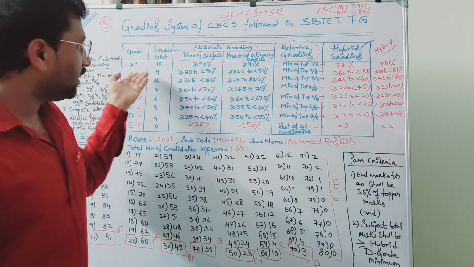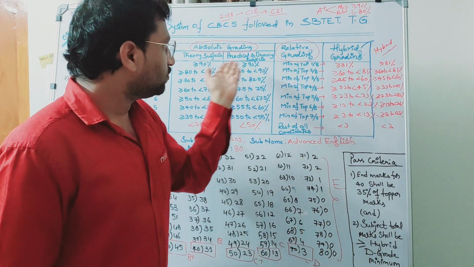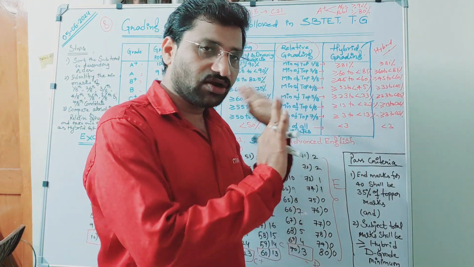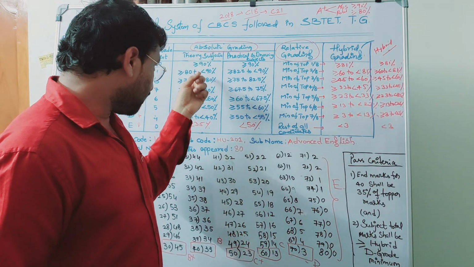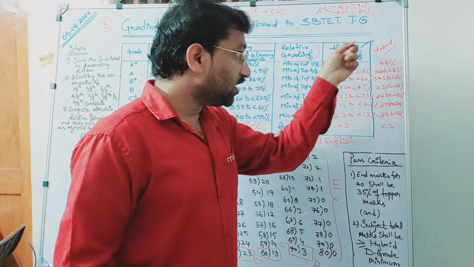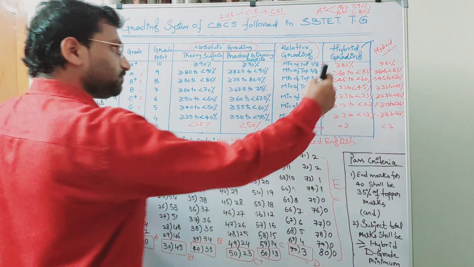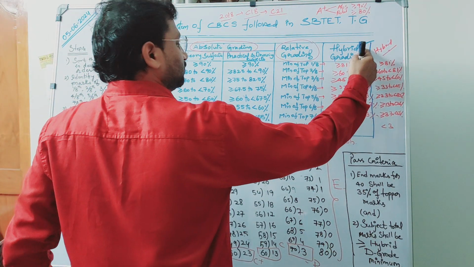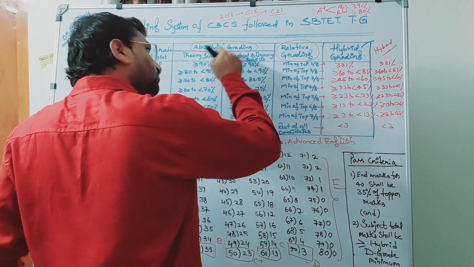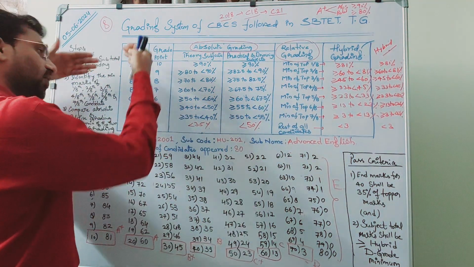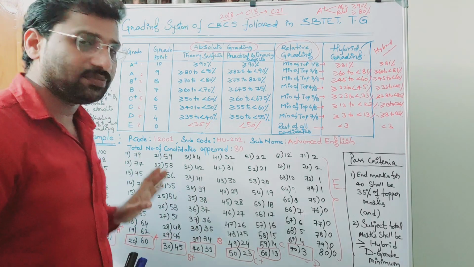In case of A, absolute is low and relative is high. Here I am just giving an example. In the case where absolute is low and relative is high, you will take hybrid as absolute, not relative. So therefore, the hybrid grading system is nothing but the minimum of these two, and that may be different from one grade to another grade. I cannot say that all have the same kind of nature.